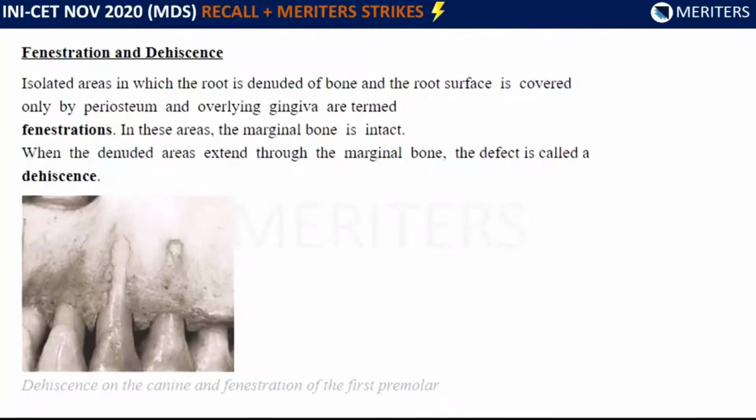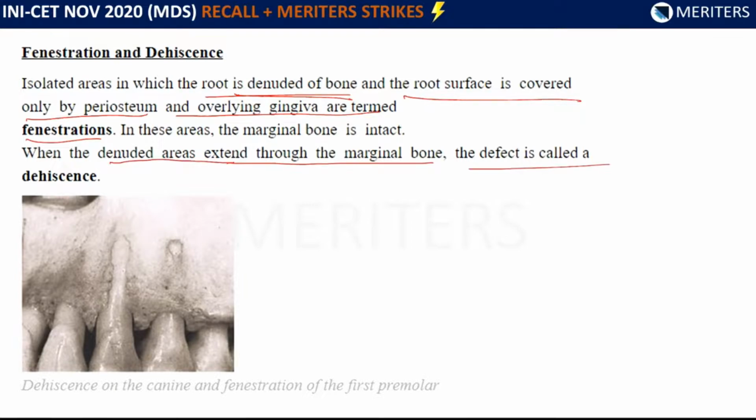Now we'll see what is dehiscence and what is fenestration. The isolated areas in which the root is denuded of bone and the root surface is covered only by periosteum and overlying gingiva, that is known as fenestration. Now, what is dehiscence? Dehiscence is when the denuded area extends through the marginal bone. That defect is called the dehiscence.